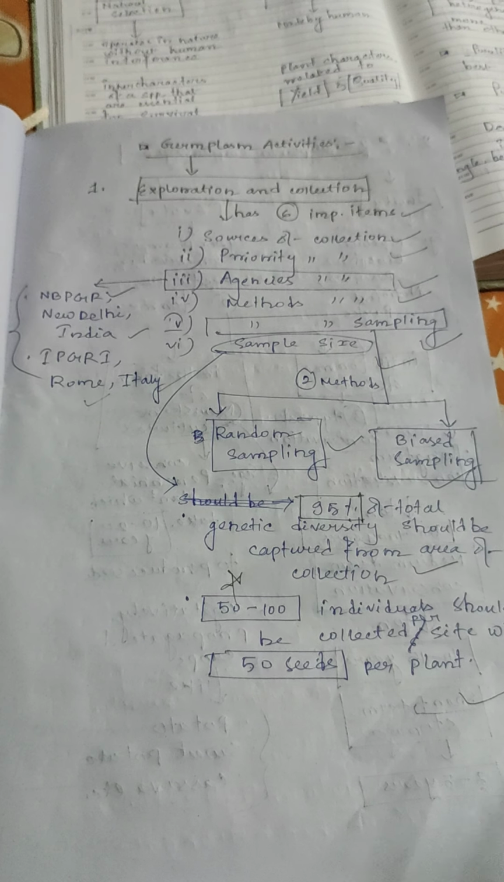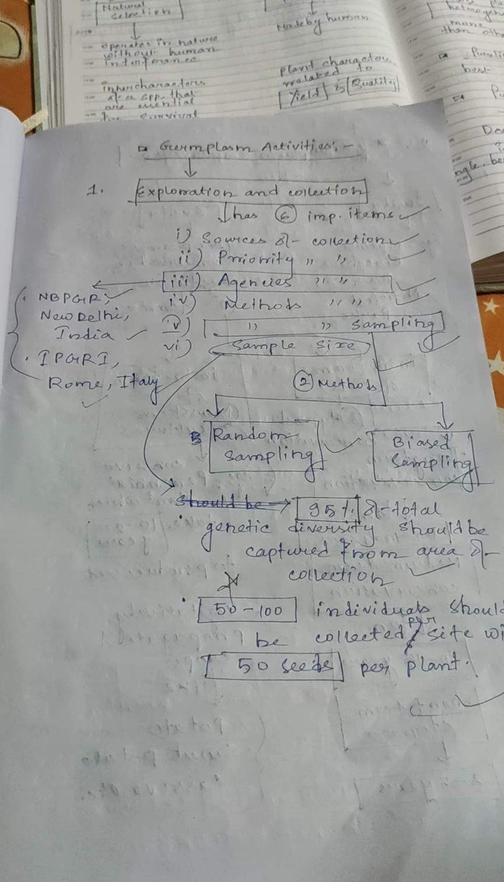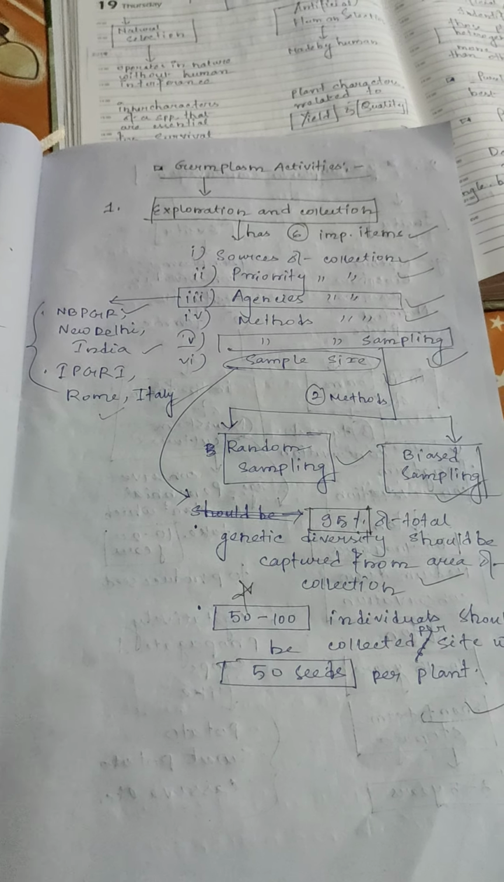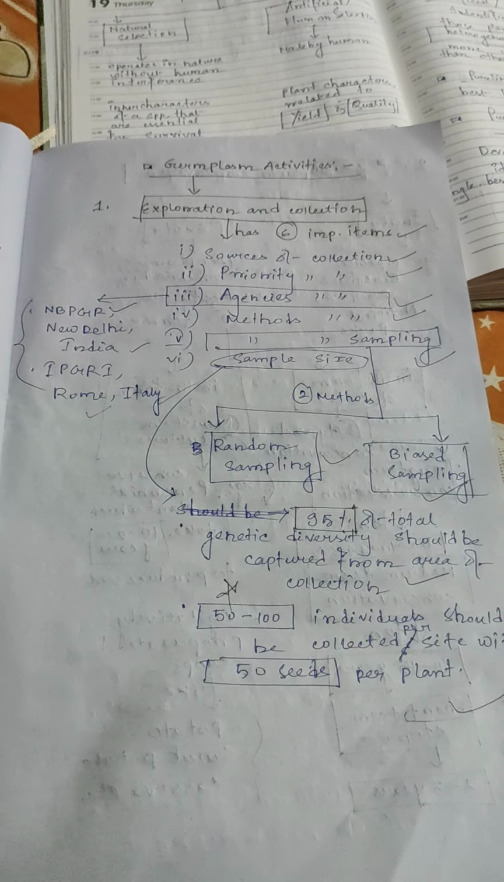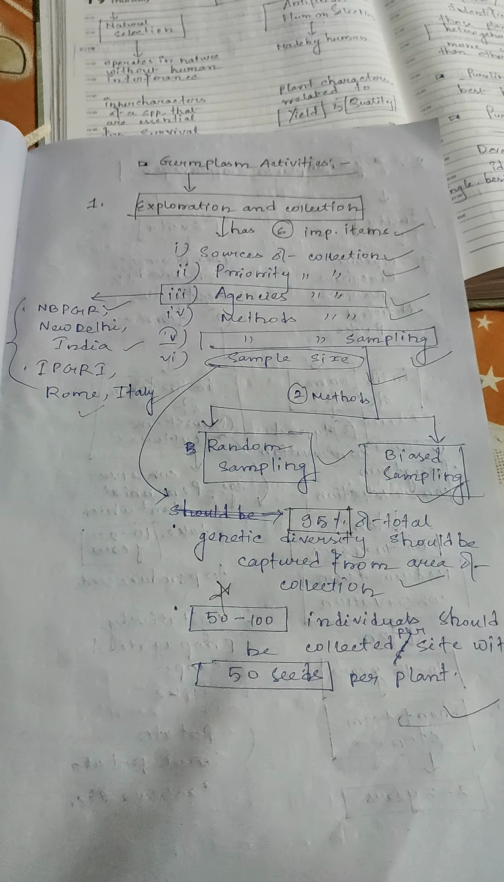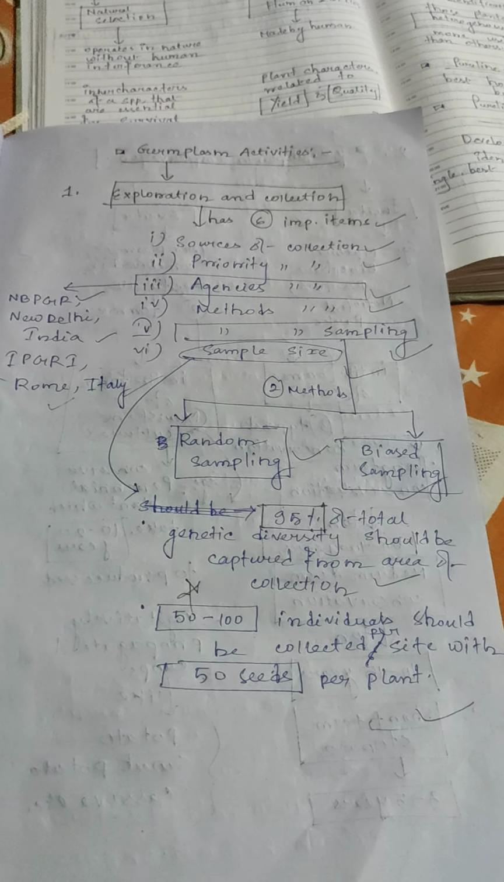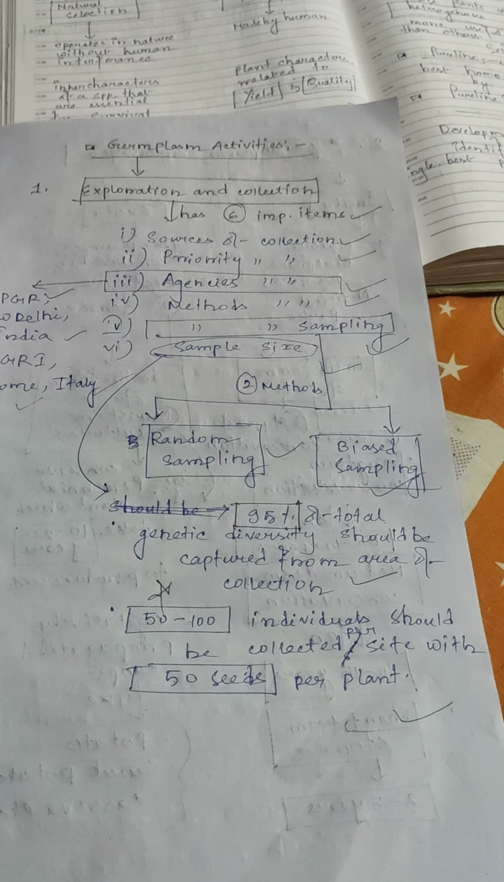So first germplasm activity is the exploration and collection. It has 6 important items. First is sources of collection. Second is priority of collection. Third is agencies of collection. Agencies are NBPGR, New Delhi, India; IPGRI, Rome, Italy. National, international. Methods of collection.